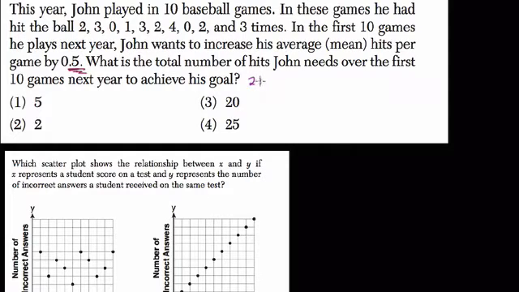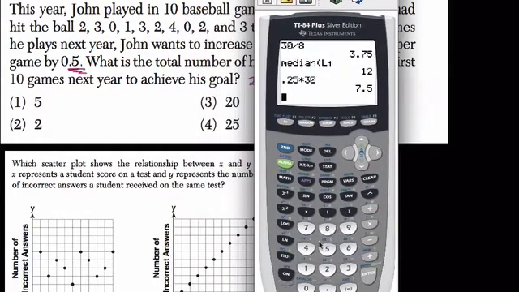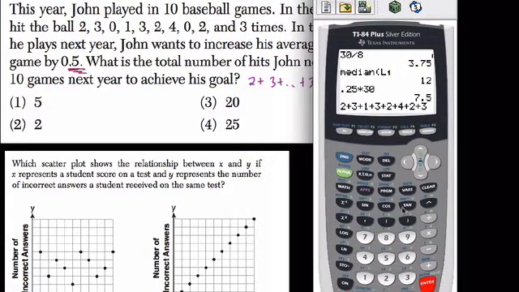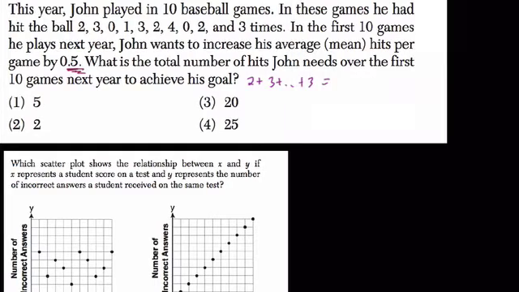So what did he hit this year? Let's find that out. Let's add up these numbers from this year. I'm going to put them over here. So we have 2 plus 3 plus 1. I'm going to ignore the 0. Plus 3 plus 2 plus 4, ignore the other 0, plus 2 plus 3. So this year he had 20 hits. So if we add all those up, we get 20.